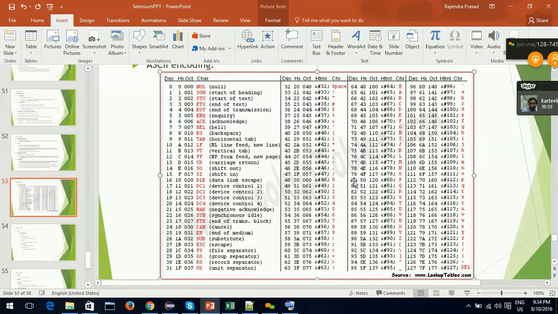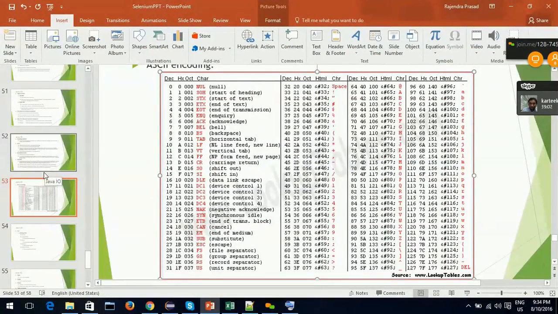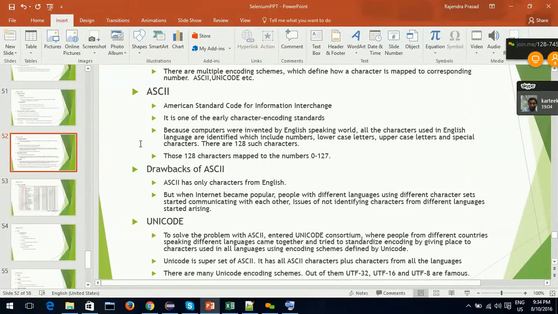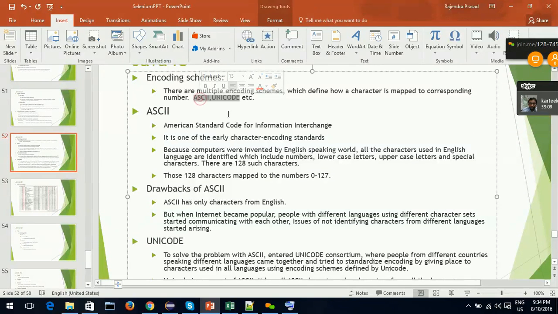Later I'll show it in examples. Suppose I give a character double quote, we'll make our Java program print 34, the corresponding ASCII value. If I give capital A, I will make it print 65, the corresponding ASCII value. We'll do that in our later examples. So now you know what a character encoding is. ASCII is one such encoding scheme.